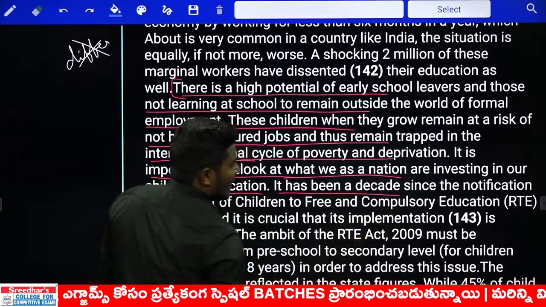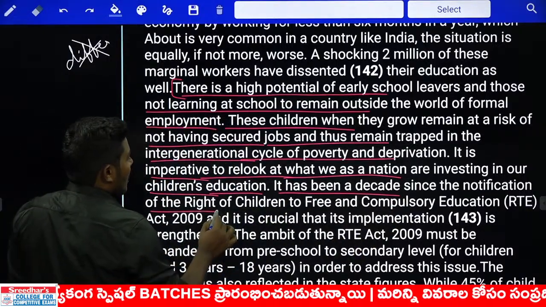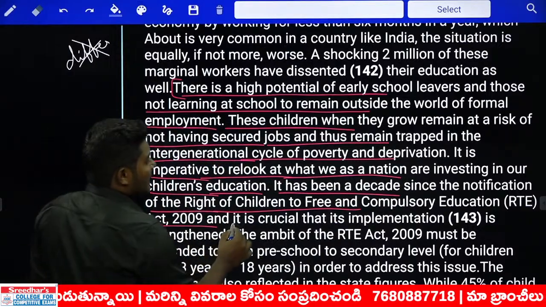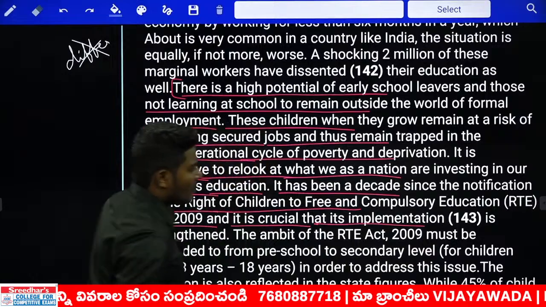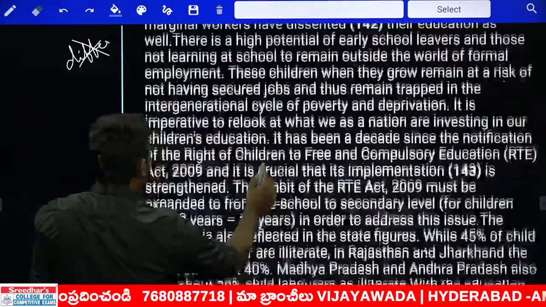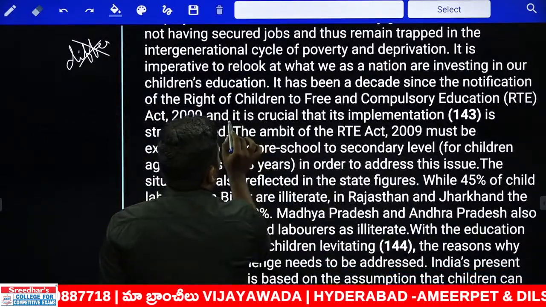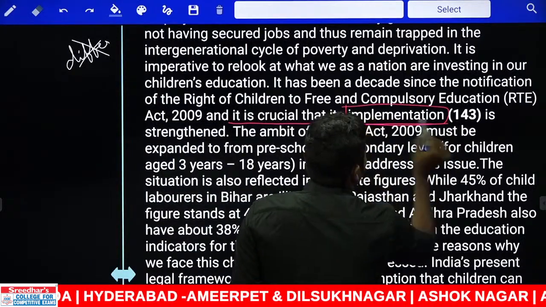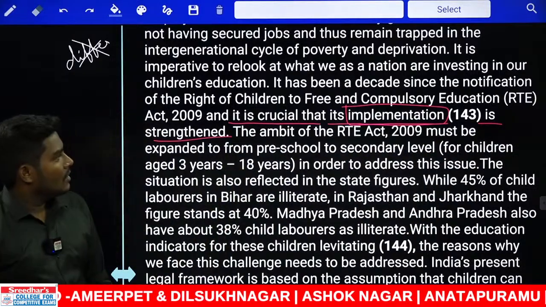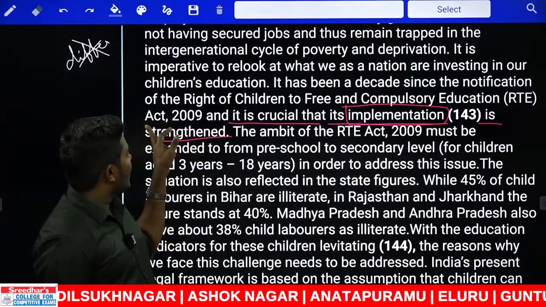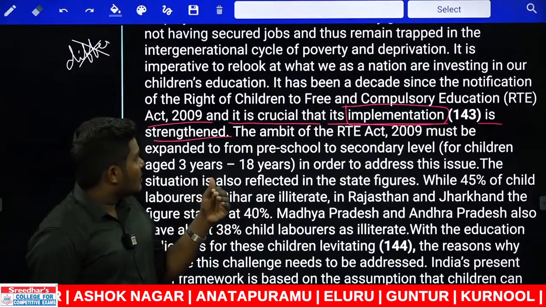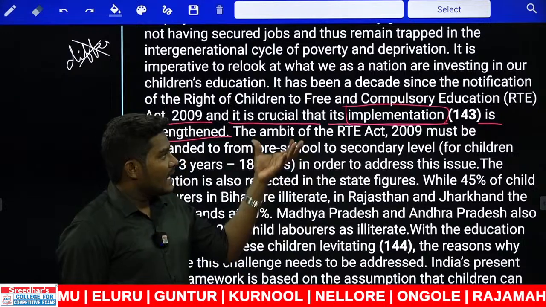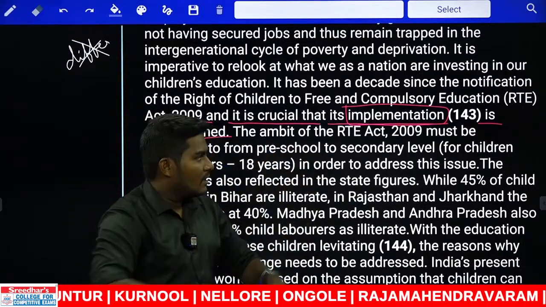Now, it has been a decade since the notification of the Right of Children to Free and Compulsory Education Act 2009, and it is crucial that its implementation dash is strengthened. Okay, now it is crucial that its implementation, this is the word which is highlighted, its implementation is strengthened. That means whatever the act that is there, it is very crucial that the implementation of this act be strengthened.